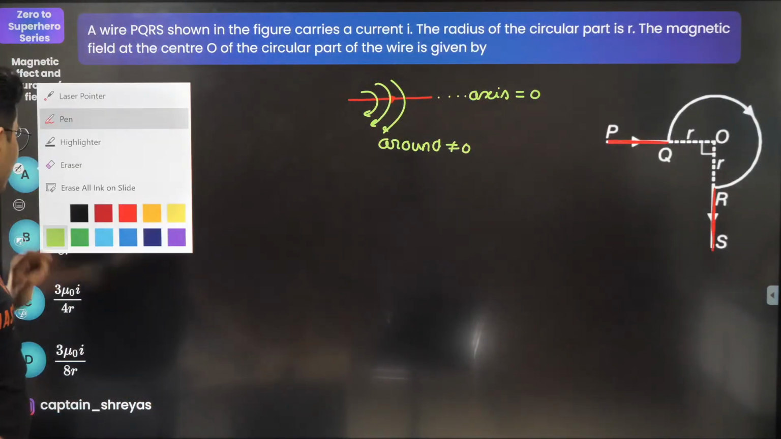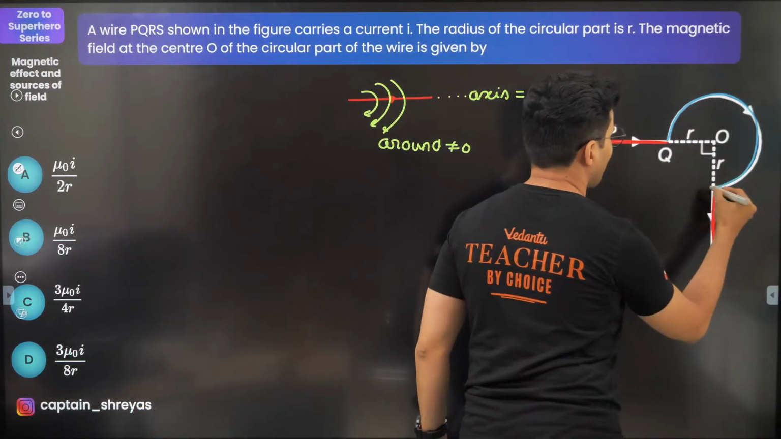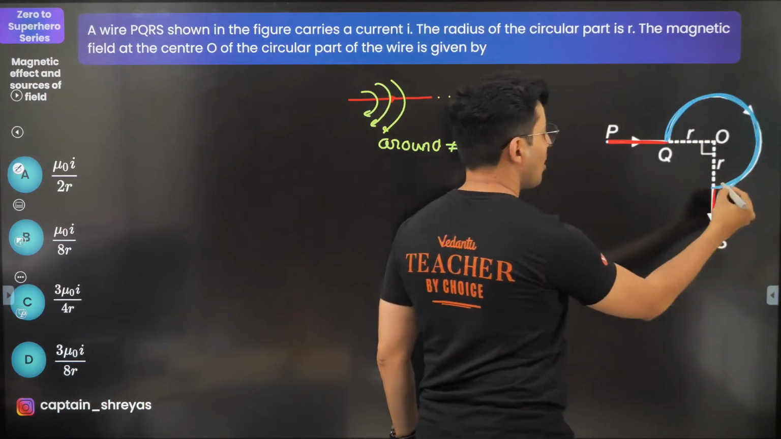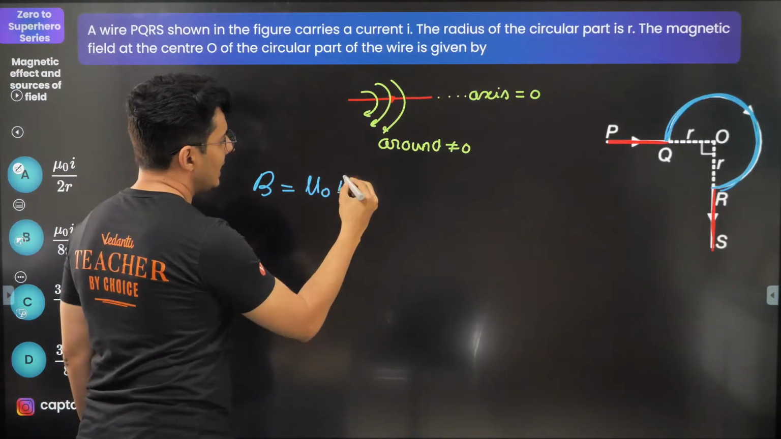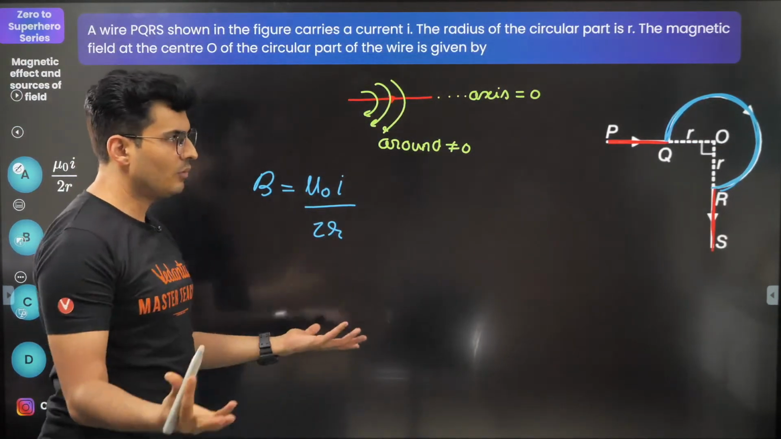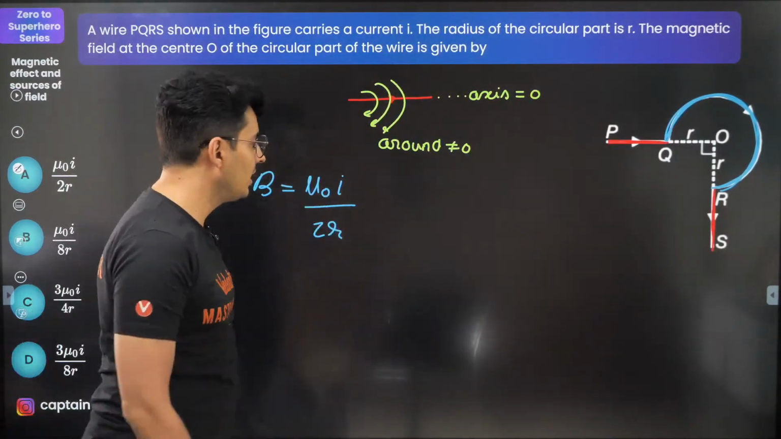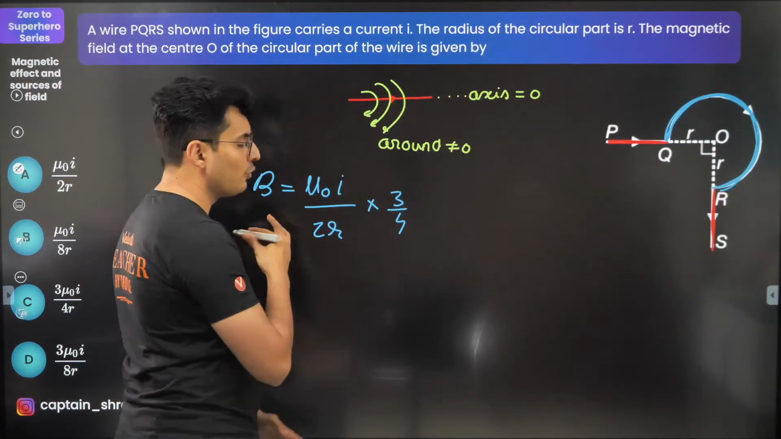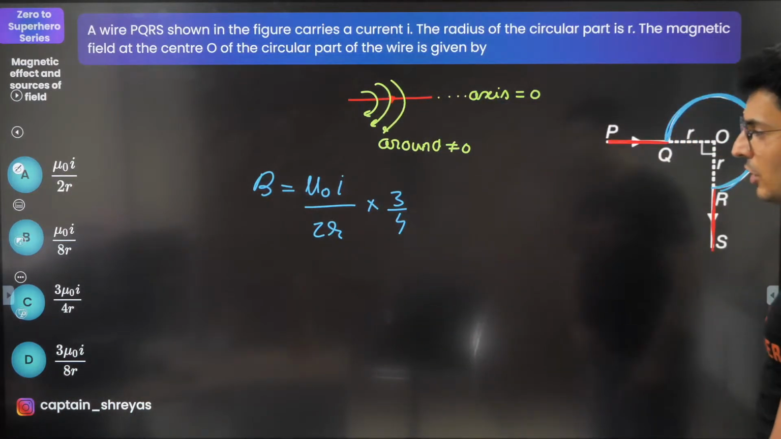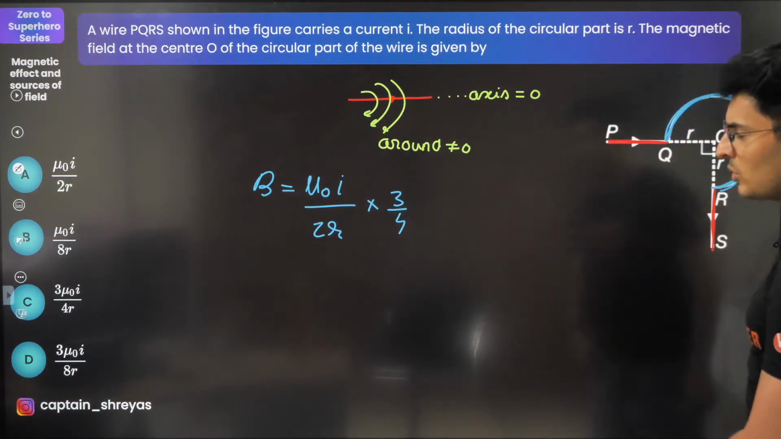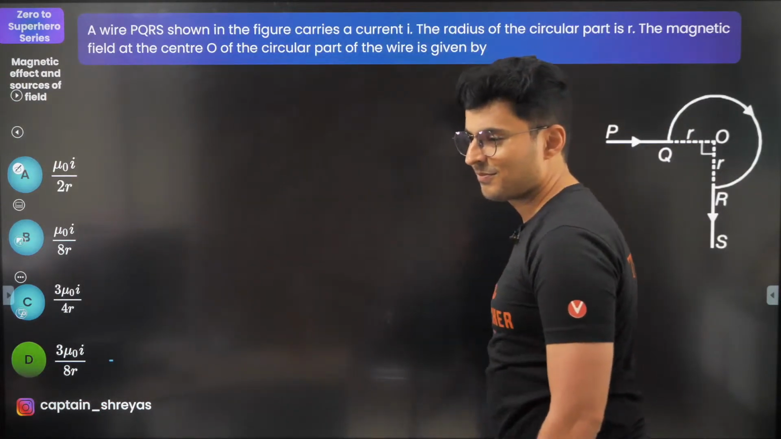Now, the next thing is, what about the arc? Well, I know that for a complete loop, the magnetic field is mu naught I by 2r. That's the formula. But this arc is 3/4 of the complete circle. So you just multiply the fraction 3/4. That's it. 4 2s are 8, so 8 should be there in the denominator and 3 should be there on the top. So I think there is only one option like that, which is D. Done.